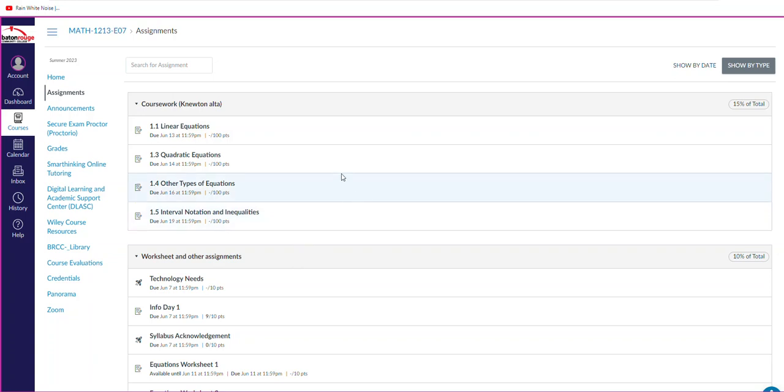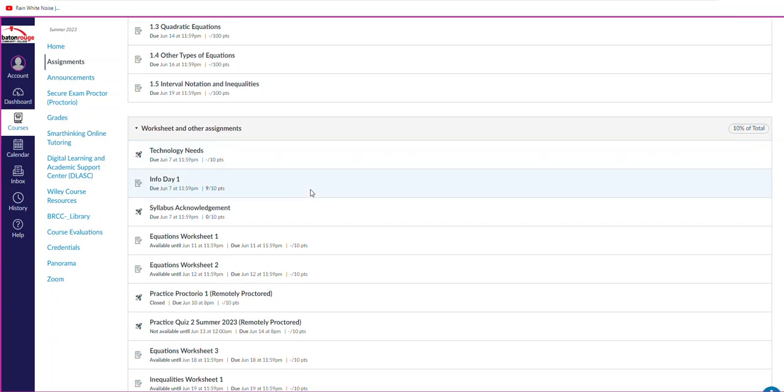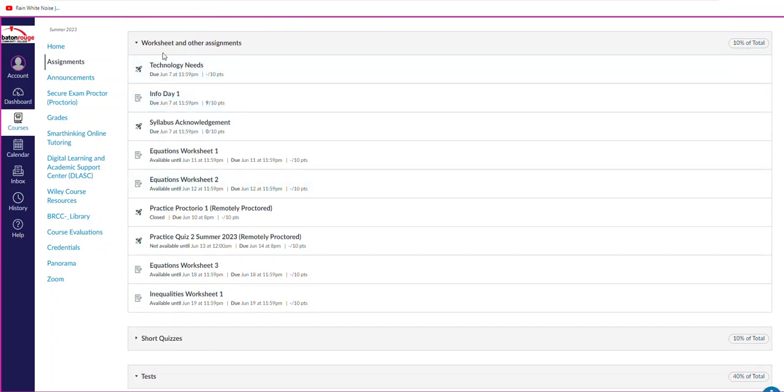But let me just remind you where you can go to get the Newton Alta. I'm sorry, not the Newton Alta, but the quiz links. So just make sure you do show by type. That's the way I would do this. And then so here's your Newton Alta assignments. Here's your worksheet. So remember, the practice quizzes are within the worksheets. So let me see if I can find it. So it's right here. Let me go ahead and do it. You see right here? Practice quiz 2.